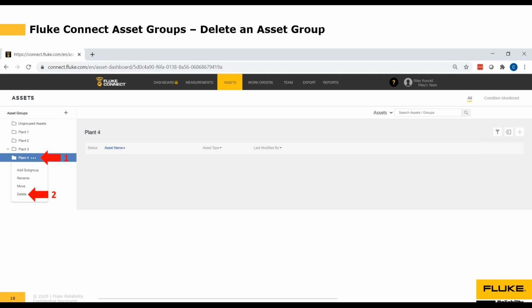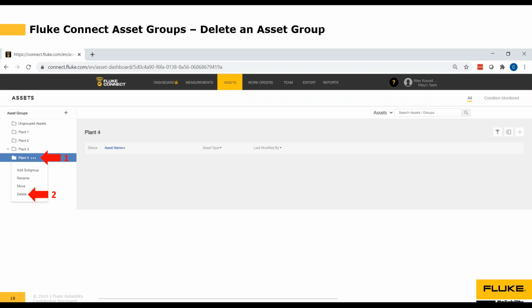And what's very important to note here is when you delete an asset group, you will be deleting all of the assets in that asset group. So if there are assets in that group that you want to save, please move them to a different folder or a different asset group like Plant 1 or Plant 2 or Plant 3 before you delete the Plant 4 asset group. Because if you do delete the asset group, it will delete all of the asset subgroups and all of the assets in that asset group.